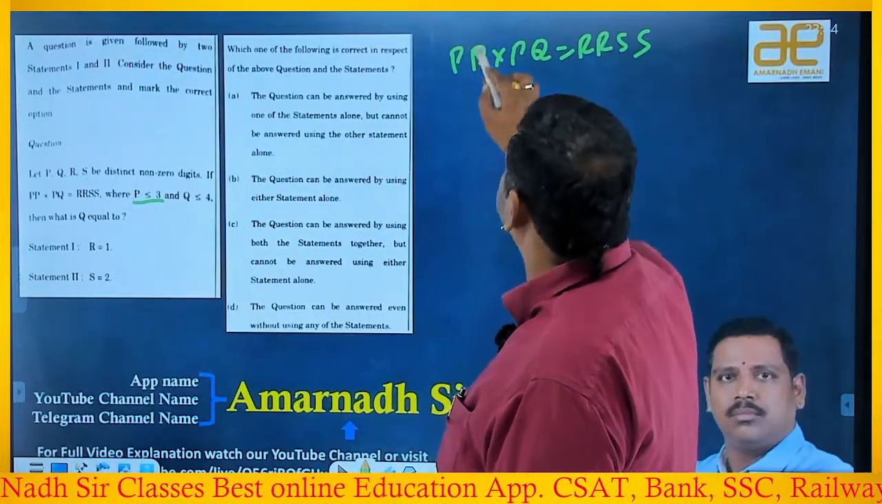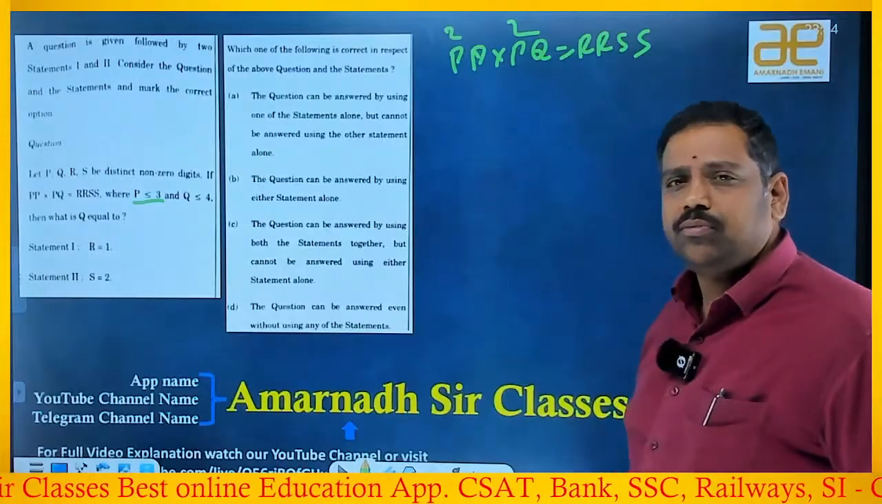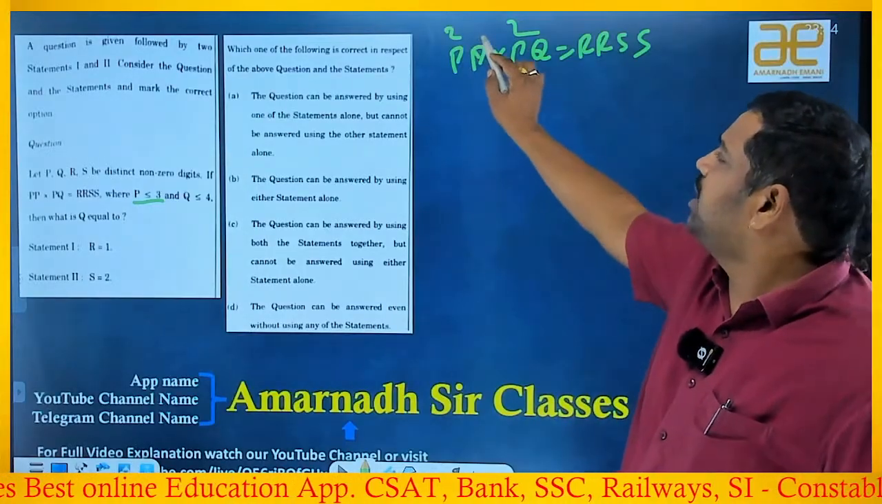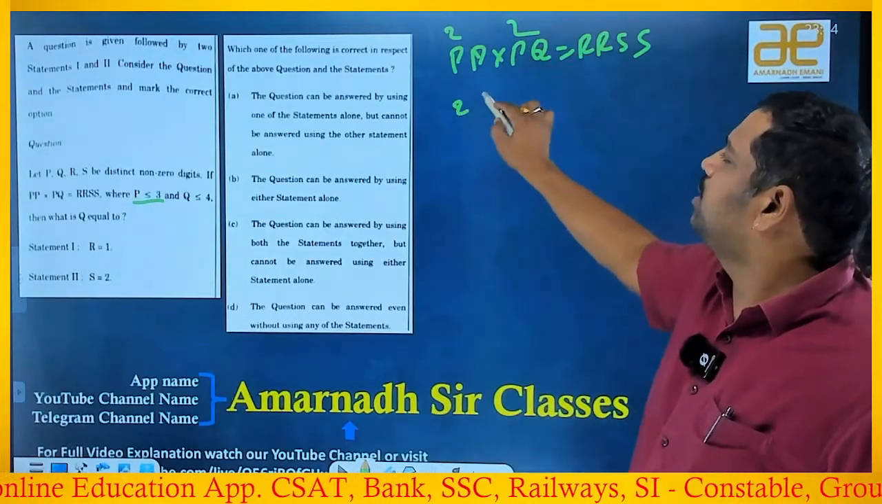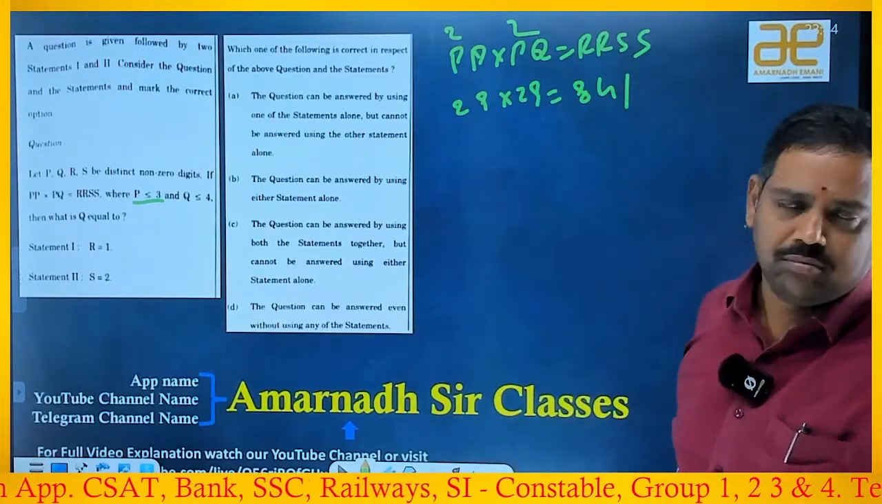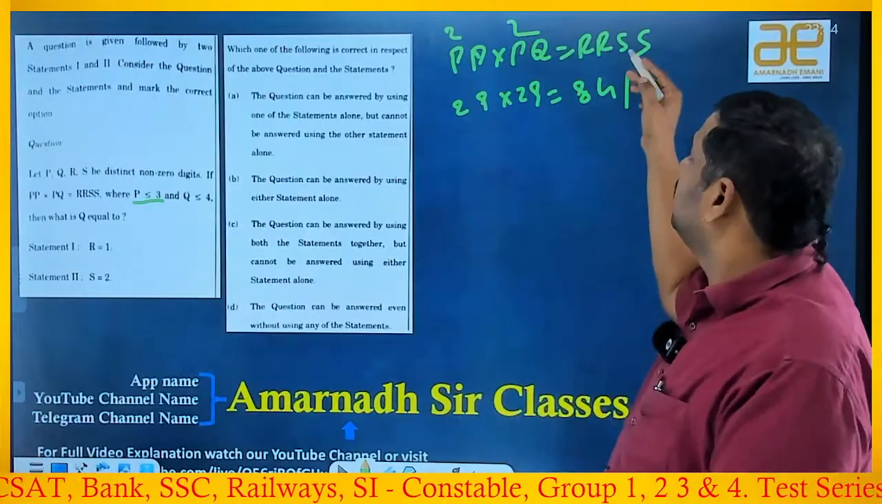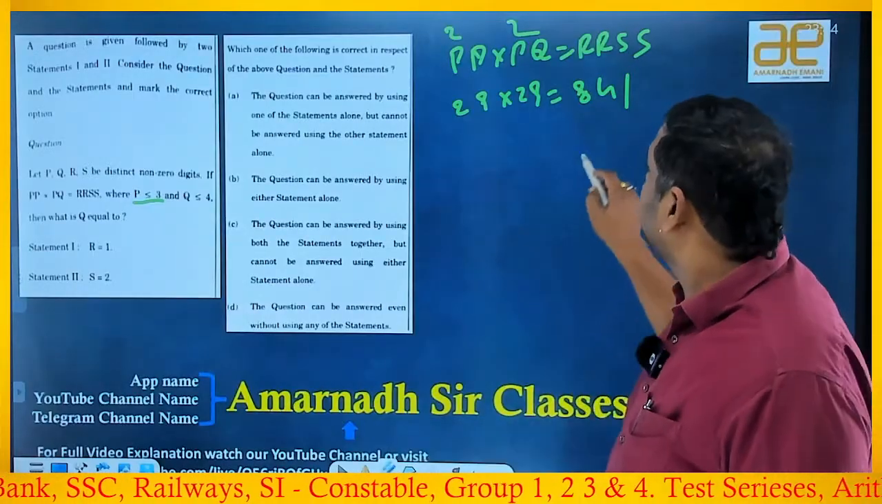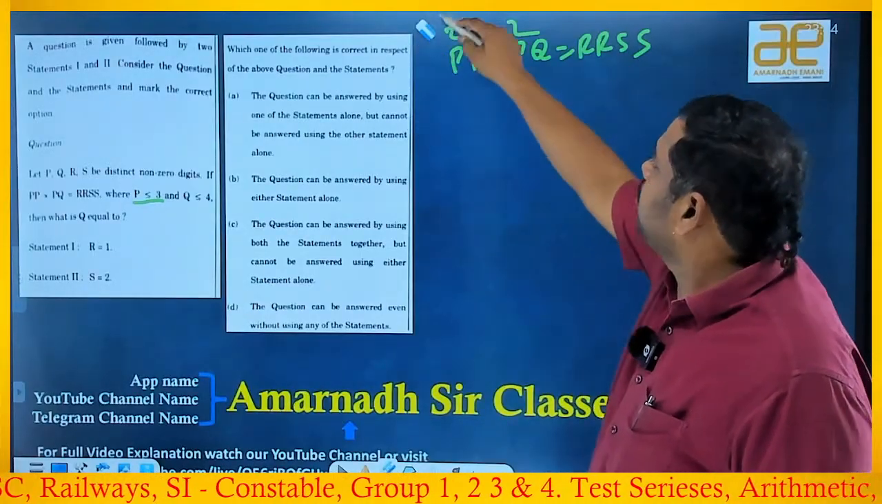Okay, I am accepting. Let us imagine P is 2. Then it lies between 20 to 29. The maximum value is 29, right? Here also the maximum value is 29, right? 29 square means 841. Okay, it's also not a 4-digit number. So P should not be 2.